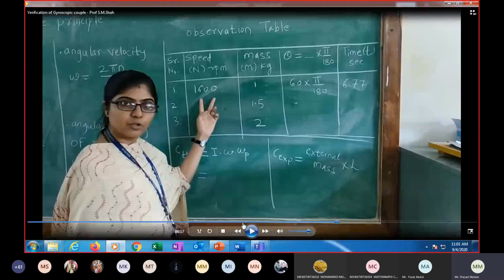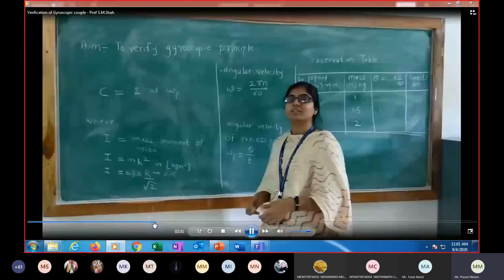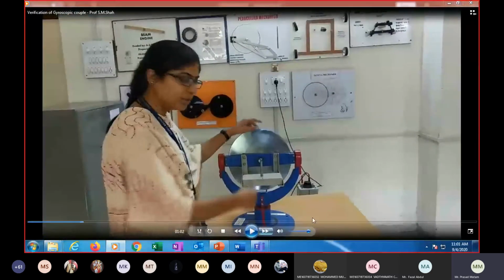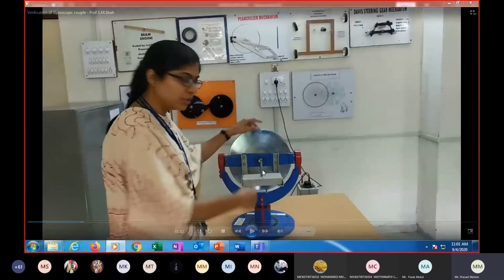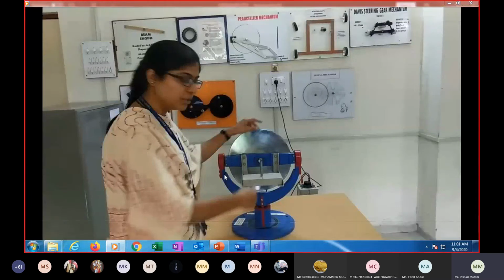As we have seen in this video, theta by t, suppose for 50, theta is equal to 2 pi. So in this video, what is happening? The disc is rotating in this motion. Now this is the position where you are putting a load. When you put a load, what will happen? It has to fall either to the left side or the right side. But what is happening? It is tilting. At the same time, it is rotating about the y-axis. This is called the gyroscopic effect.